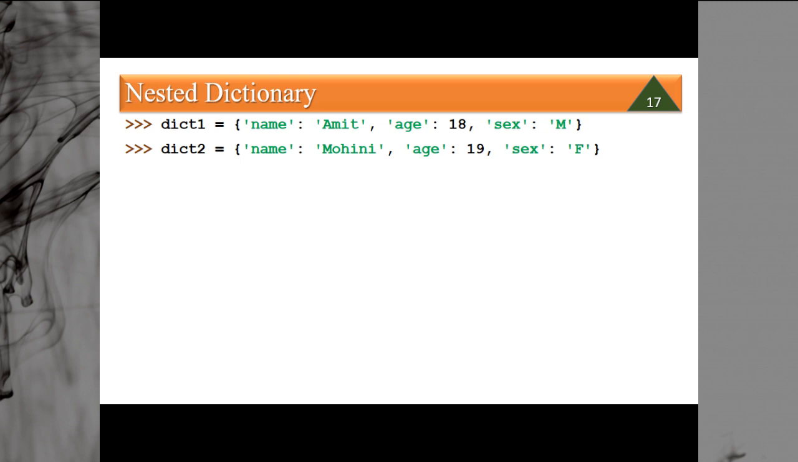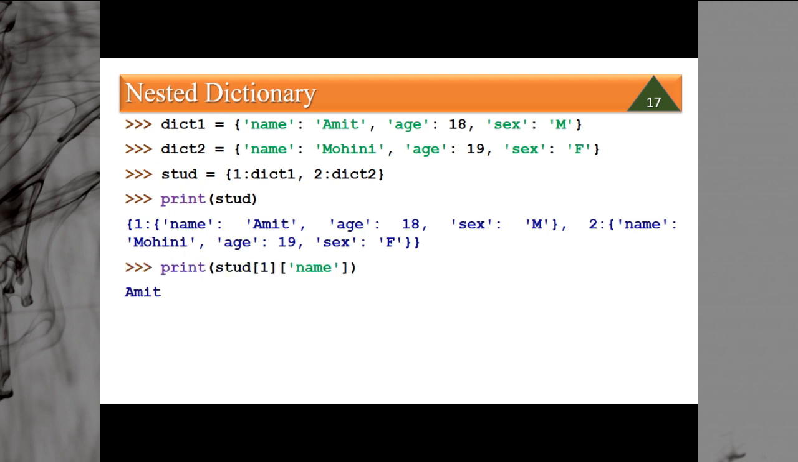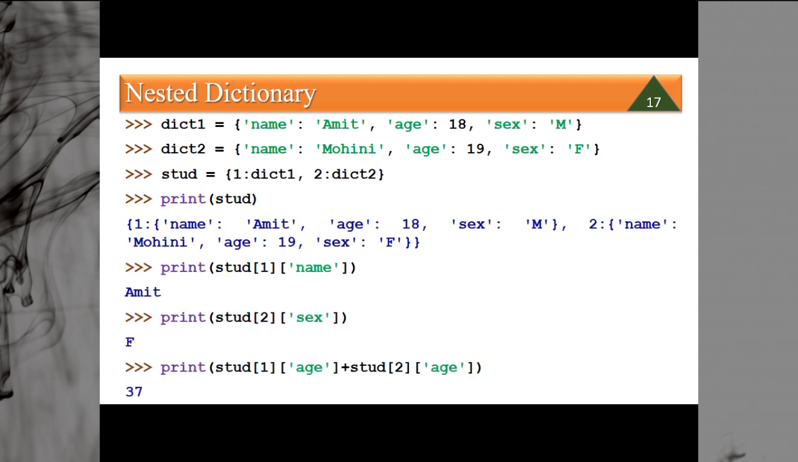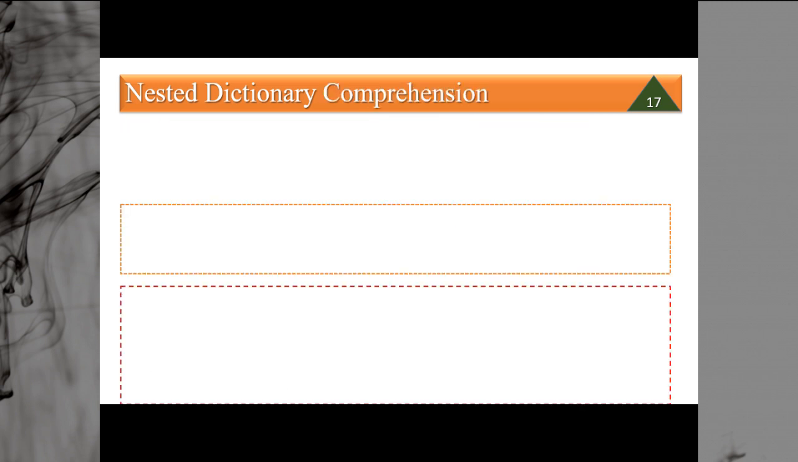A nested dictionary can be created with the help of already existing dictionaries also. That is, you can say it is a form of embedded dictionary. Stud 1 is dictionary 1 and stud 2 is dictionary 2. The same thing happens with the existing ones. So this is how you can create a nested dictionary and you can access the nested dictionary.